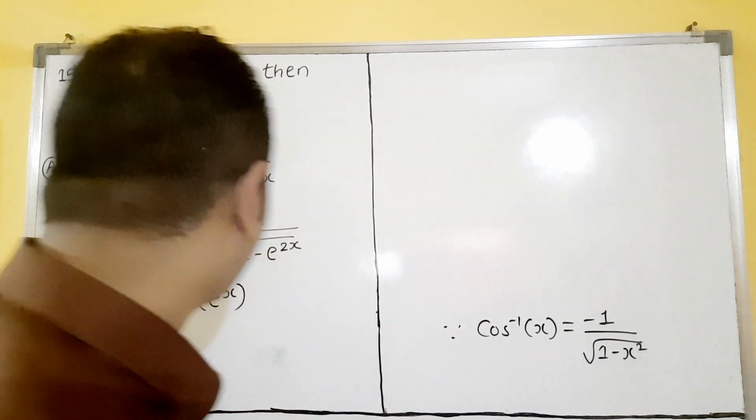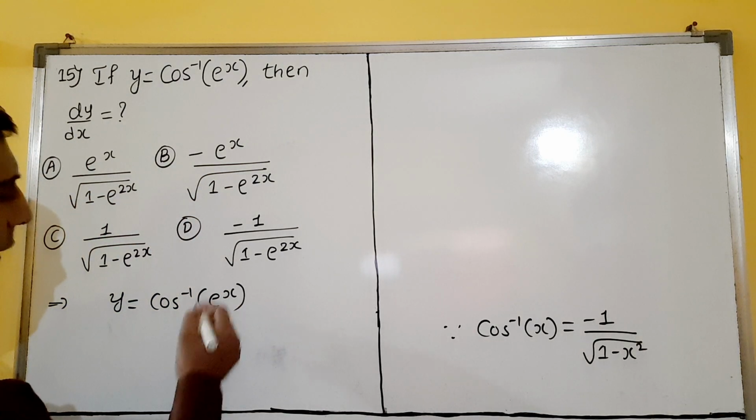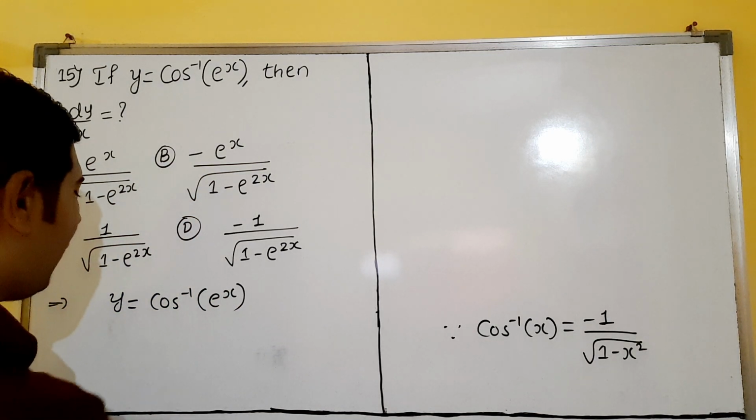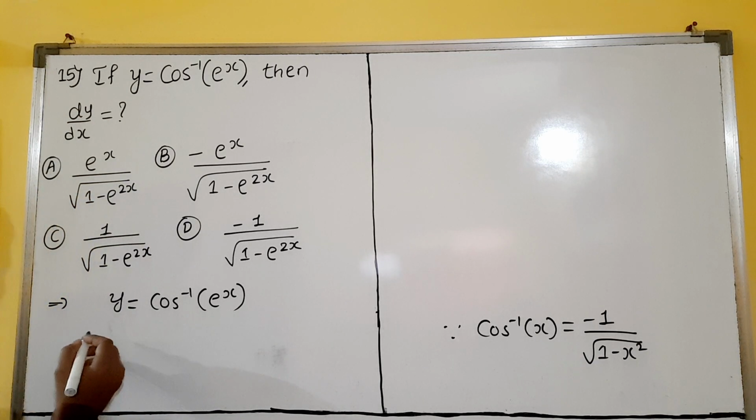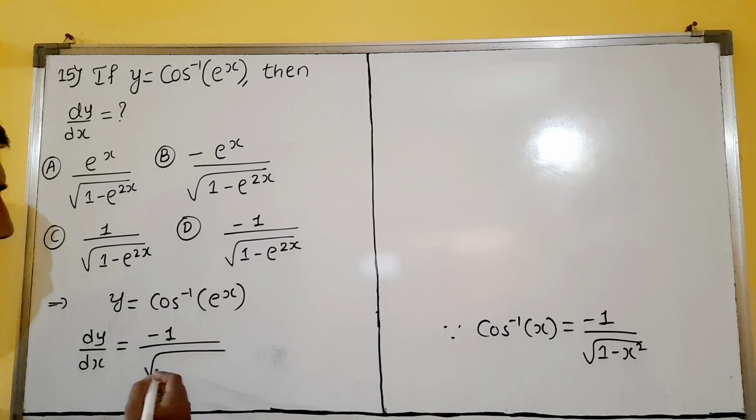Understood? So now see here, this is also looking the same, cos inverse x. You also know, I also know this is not x, it is e raised to x. But we will take the derivative afterwards. So now derivative of y: dy by dx, and cos inverse x derivative is minus 1 upon square root of 1 minus x square.